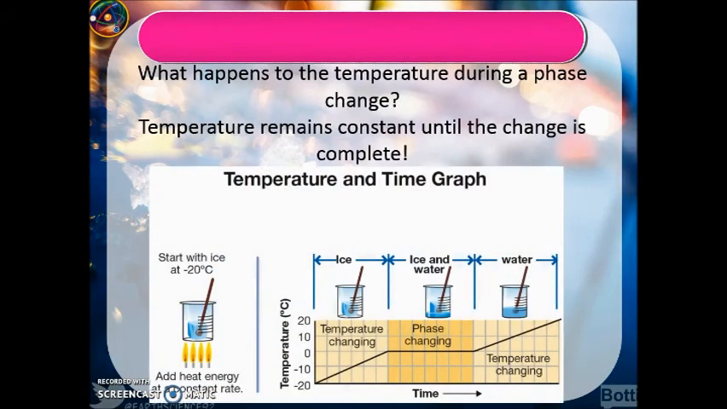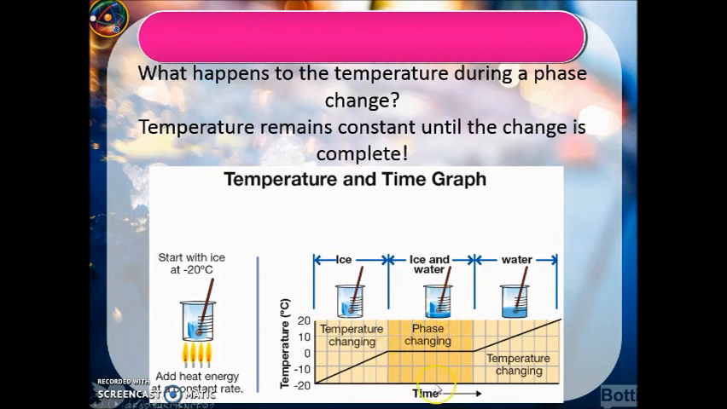Finally, what happens during that phase change? Temperature remains constant until the change is complete. So here you see some ice. As the ice continues, as our temperature goes up, notice here it's going up degrees Celsius. As soon as it hits 0 degrees Celsius, that's when the ice starts melting. And as it starts to melt right here at 0 degrees, that ice will start to melt, turn into water. But during that whole phase change, it will stay the same temperature until that little bit of ice is completely gone. So that's that flat line.